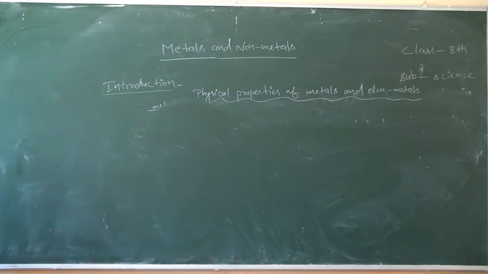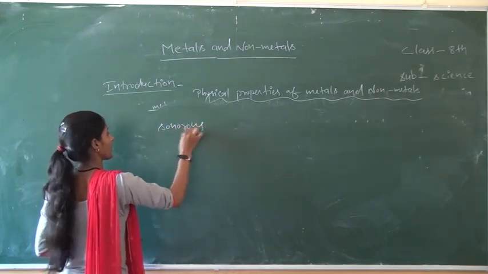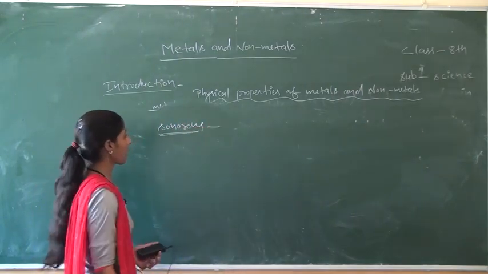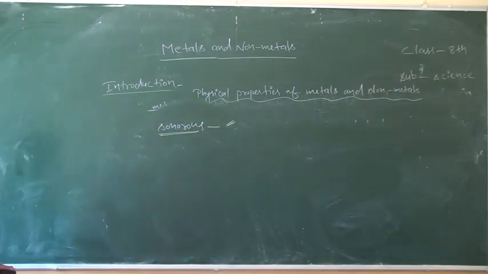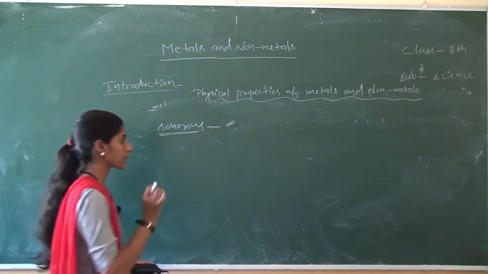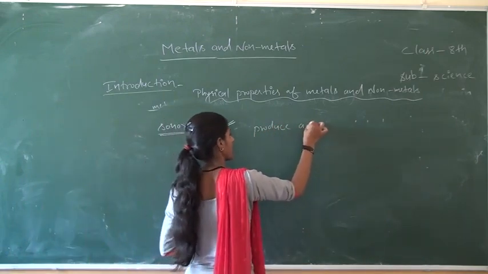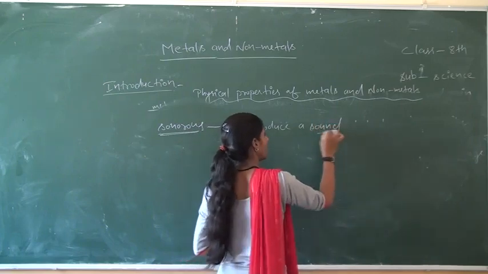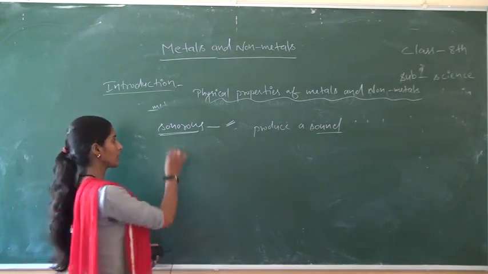After that, next is sonorous. Next property is sonorous. Most of the metals are sonorous in nature, that is, they produce a sound when hit by a hammer. Okay, sonorous.